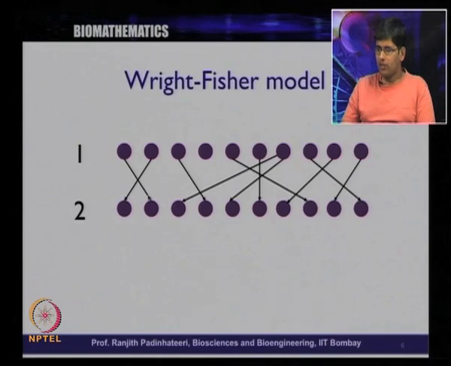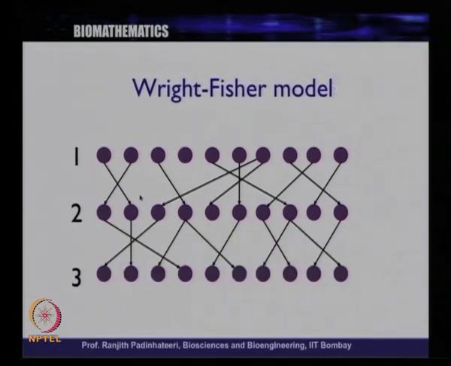So now, if you continue this, you can go on to the next generation. This is the 1, 2, 3 generations.